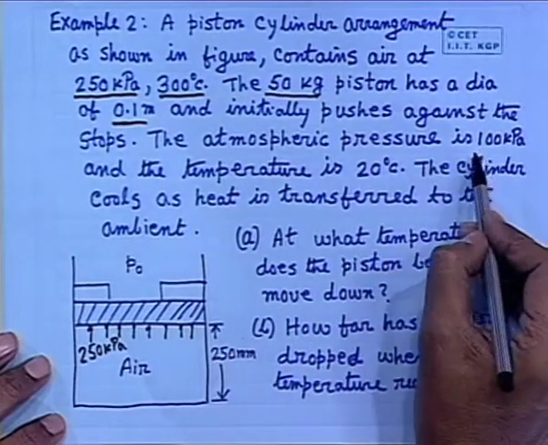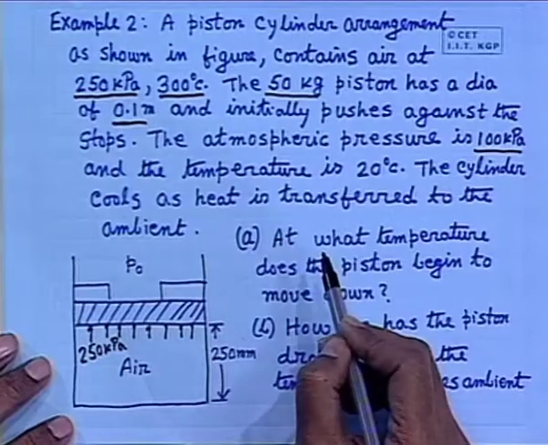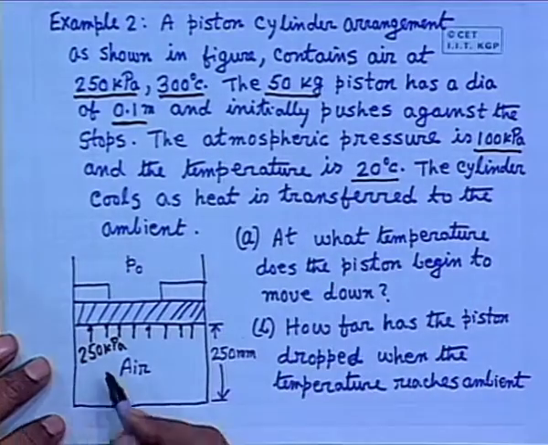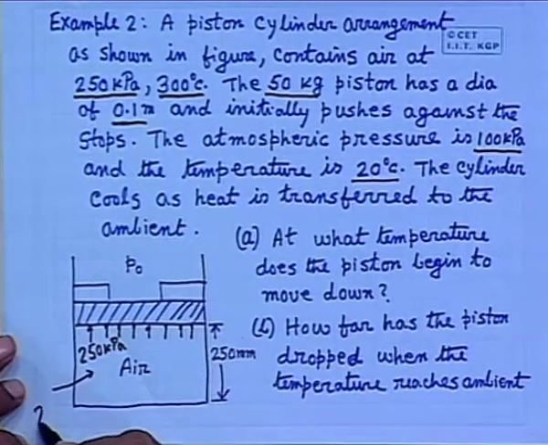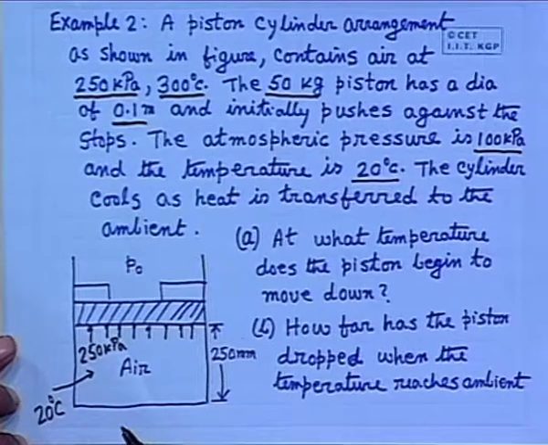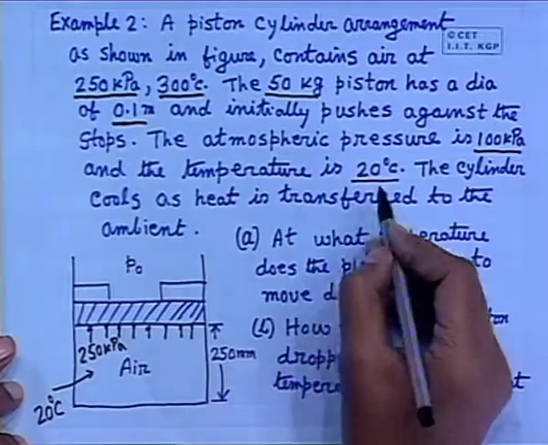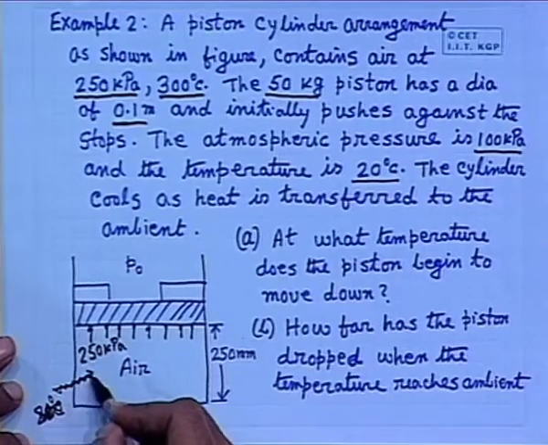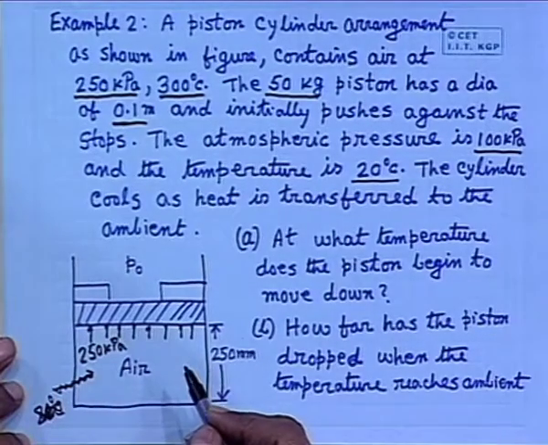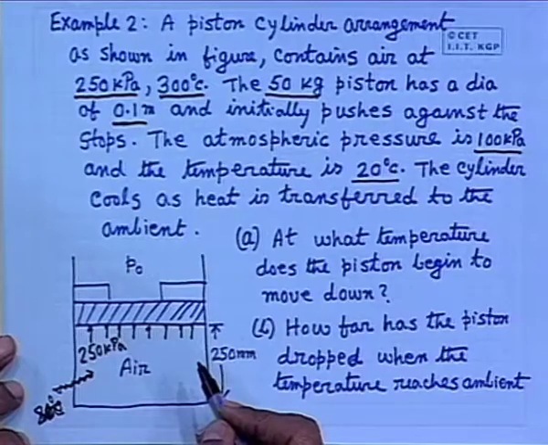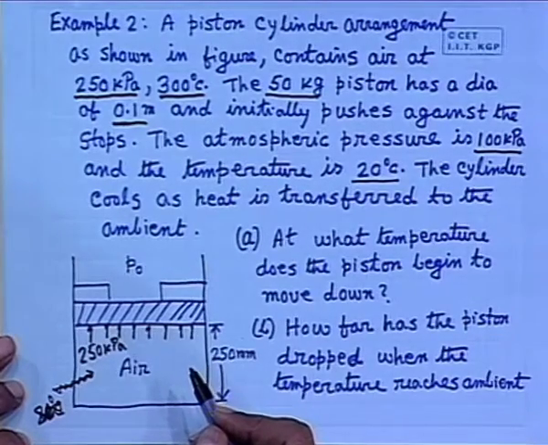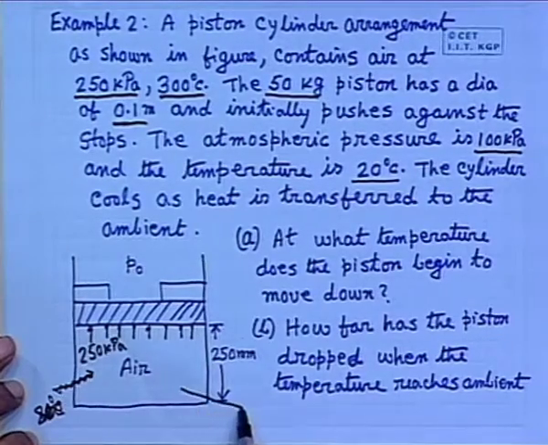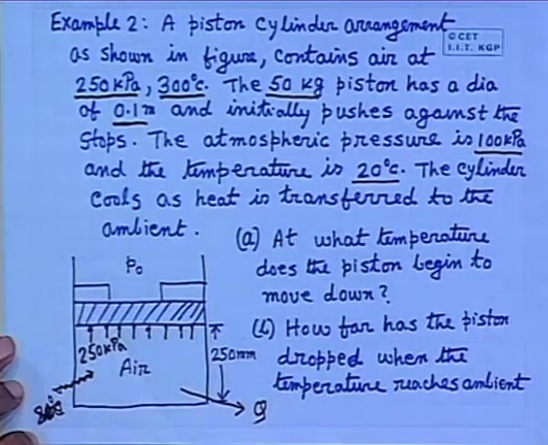The atmospheric pressure is 100 kilopascals and the temperature is 20 degrees Celsius. Oh, I am sorry, it is the atmospheric temperature, not the initial temperature. The atmospheric temperature is 20 degrees Celsius. Now, the cylinder cools as heat is transferred. Heat is being transferred from the cylinder, Q, to the ambient.